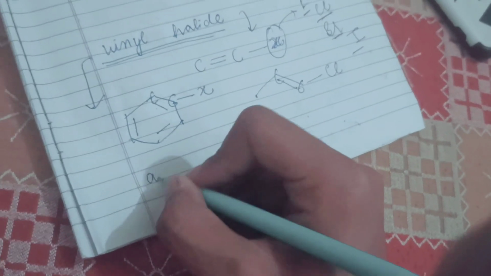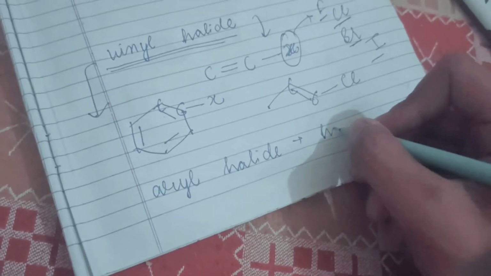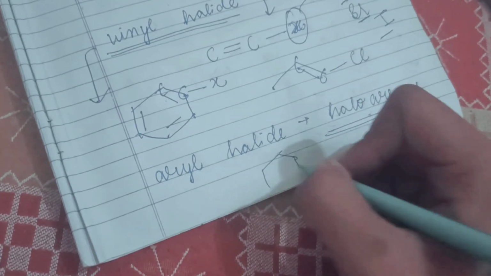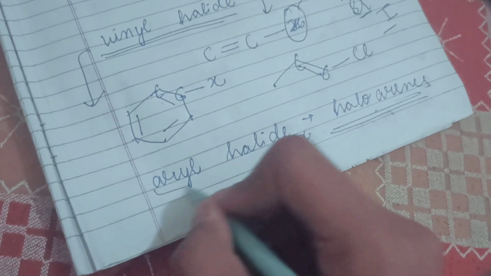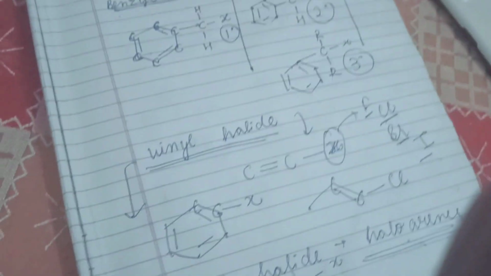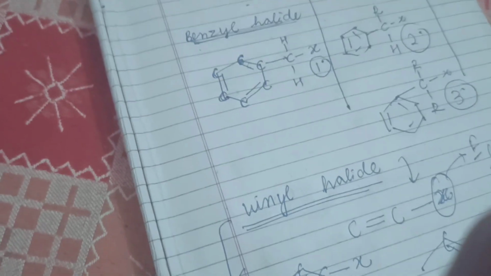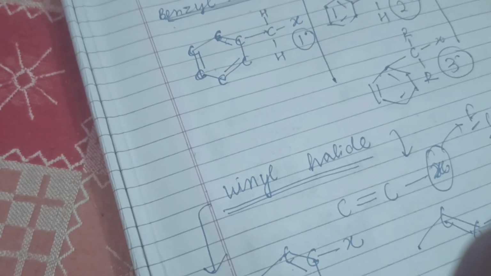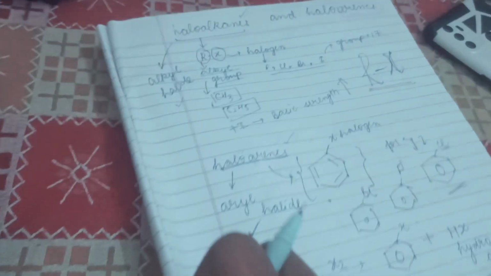Now we already discussed the meaning of aryl halide. Aryl halide simply means haloarenes only. What is haloarenes? बेंजीन के ऊपर हैलोजन जुड़ा हो, इसको बोलते हैं हम लोग aryl halide. In the next video we will be discussing the nomenclature of the haloalkanes, and we will also discuss the methods of preparation of haloalkanes. Till then, I hope all the things are very much clear to you. Let us revise all of them.